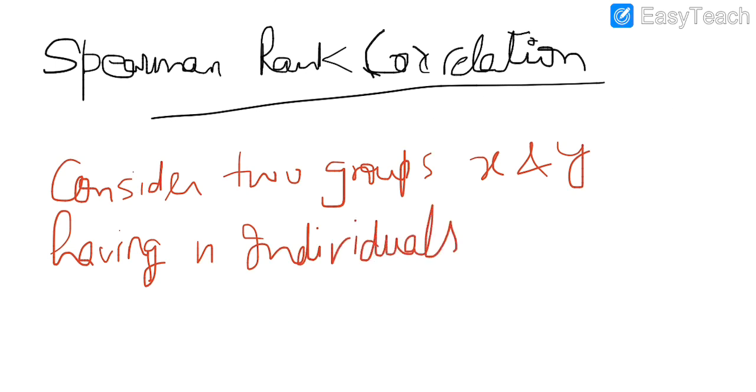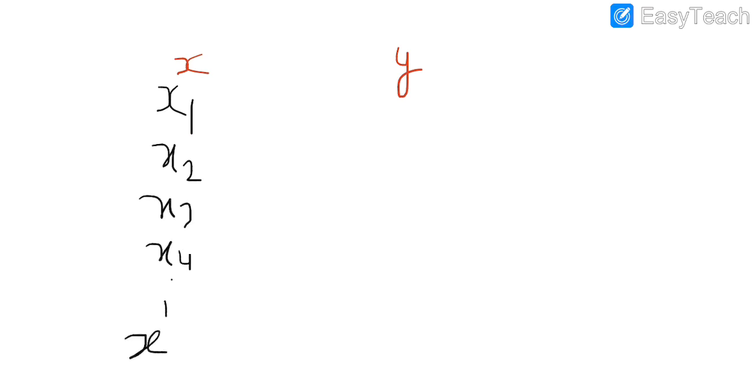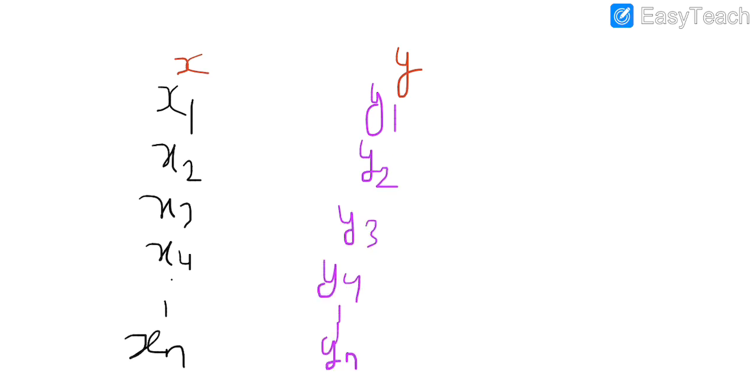Means we have two groups X and Y. We have X1, X2, X3, X4 and so on to Xn. And similarly, when we compare Y, so Y1, Y2, Y3, Y4 and Yn.